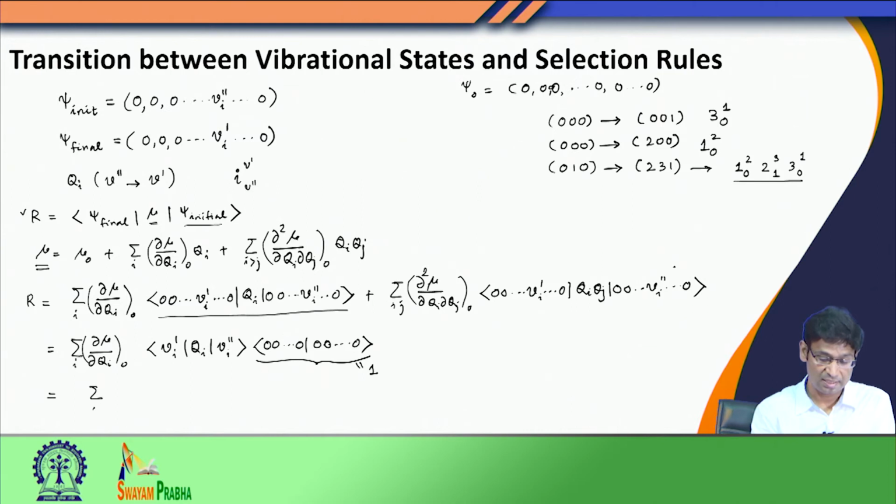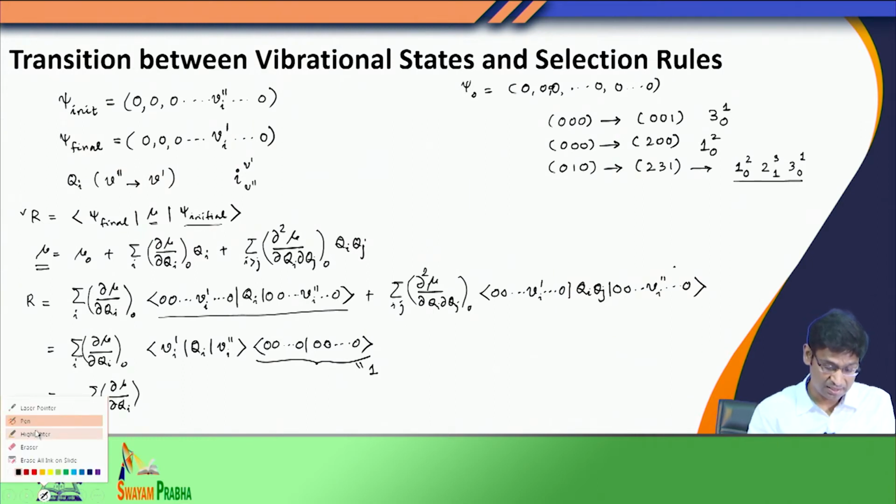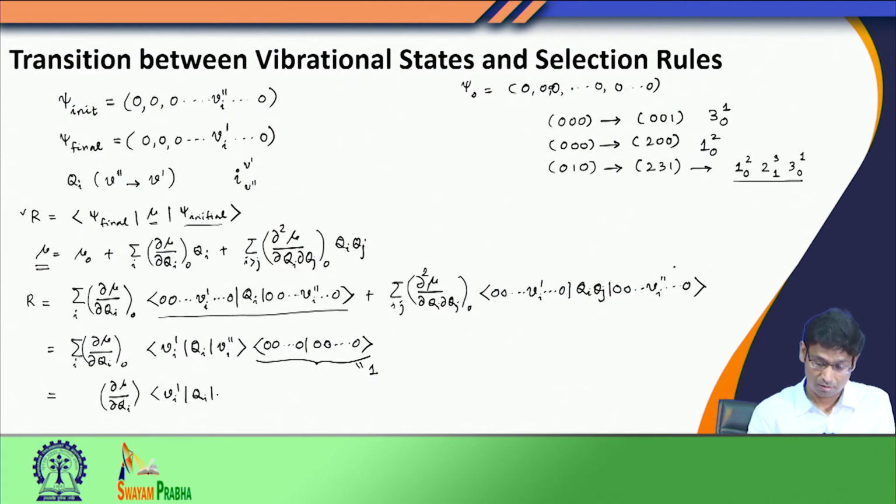So, therefore, instead of writing this summation, I can simply write this now. This should remind you of the one dimensional result that we got. Mind you, I am obtaining this result only because I have defined my initial state and final state so that they differ from each other only along the q i mode.